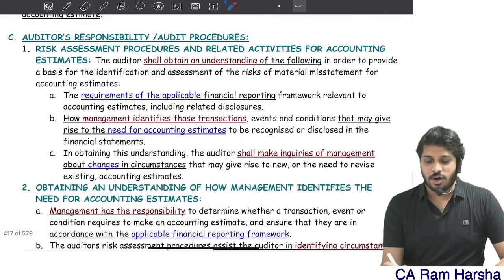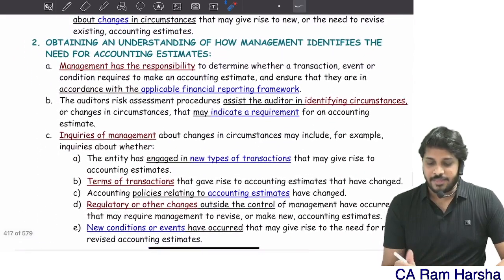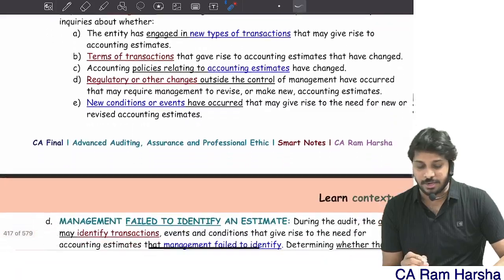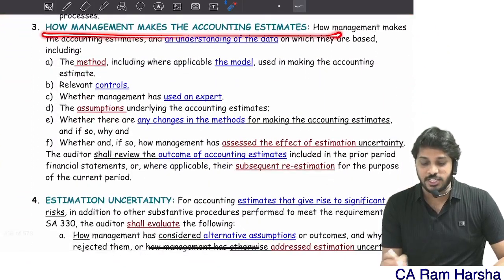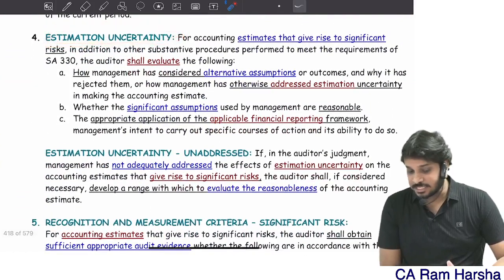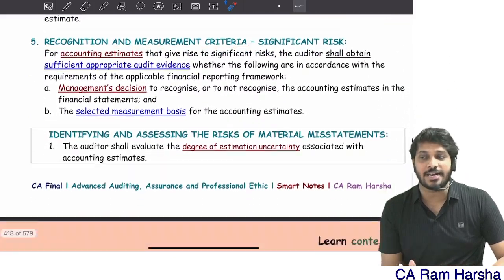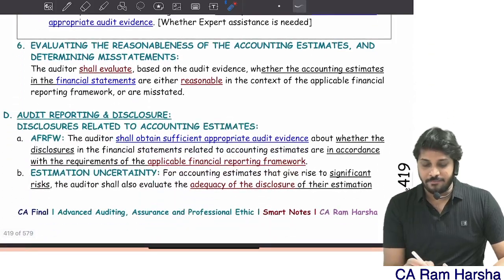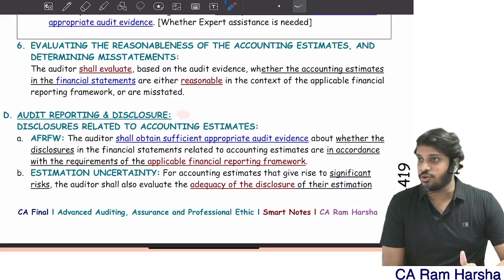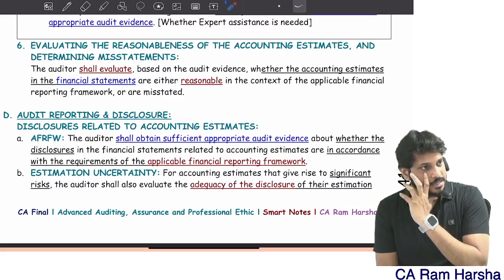Now, what is the auditor's responsibility? First, the auditor has to do risk assessment procedures. Then he should understand how management is identifying the need for an estimate. Then he will understand how management makes the estimate. Then he has to verify estimation uncertainty. Then he will see how management is recognizing and measuring it. Then finally he will obtain reasonableness of the estimate and come back to reporting. This is the structure of the standard. Getting it?